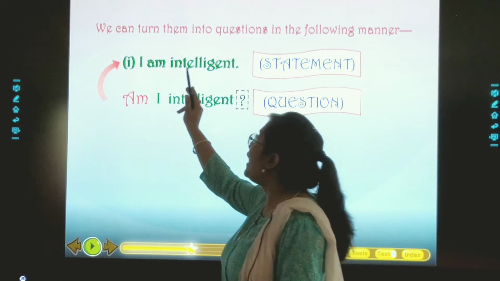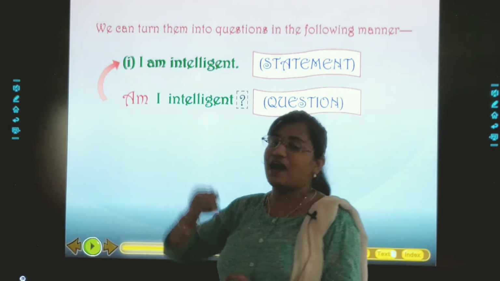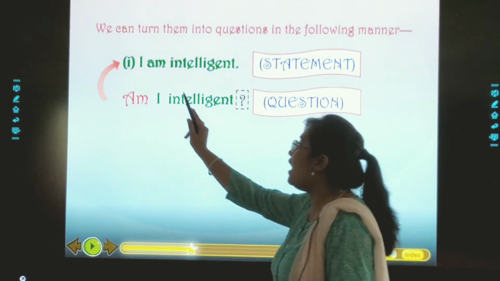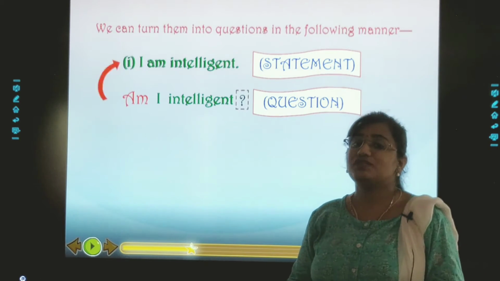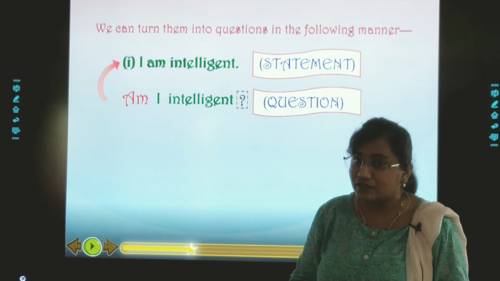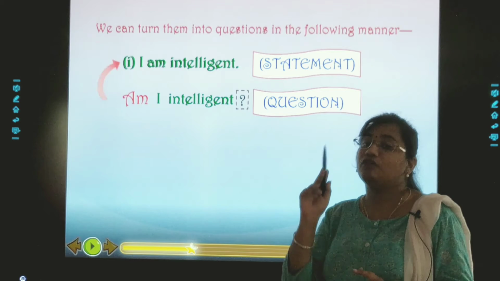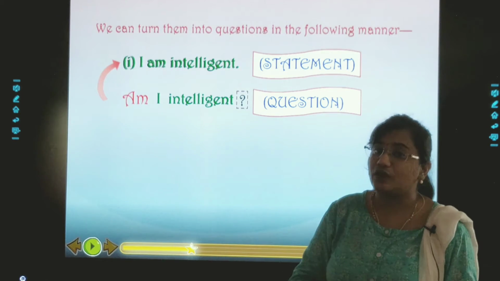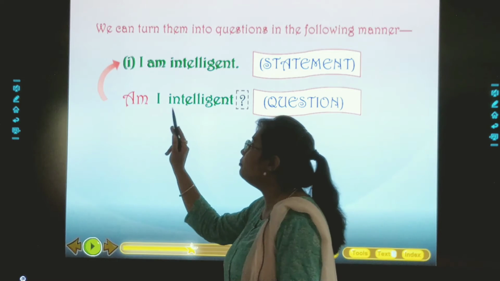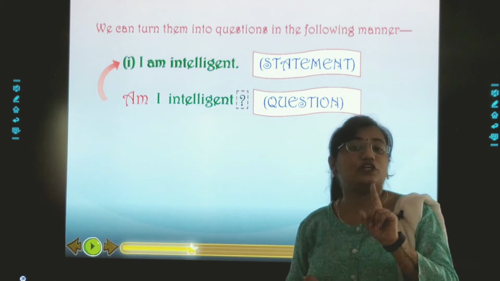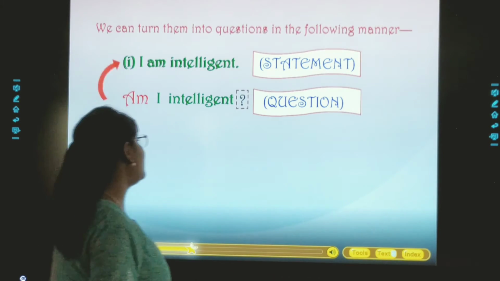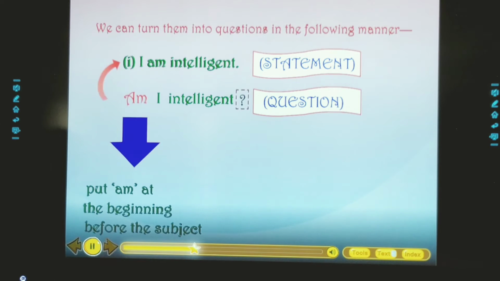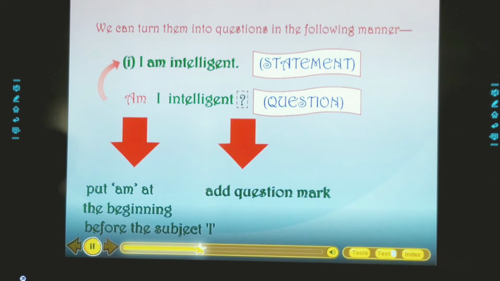See, dear children, M जो है वो आगे आ गया and हमने उसे आगे लाकर यहाँ ending में question mark लगा दिया. So whenever you see I am together in any sentence, we can convert it into interrogative by placing M before I, and we will put a question mark as well. Let us see other examples as well. Statement: I am intelligent. Question: Am I intelligent? Put am at the beginning before the subject I.